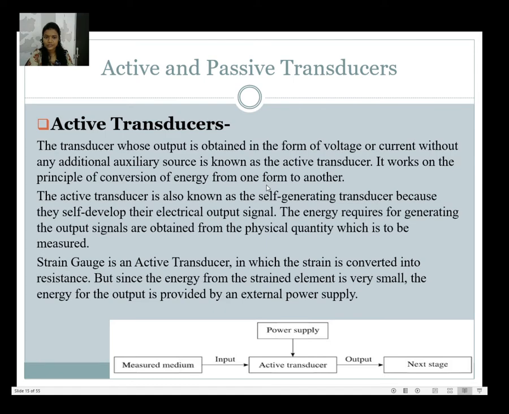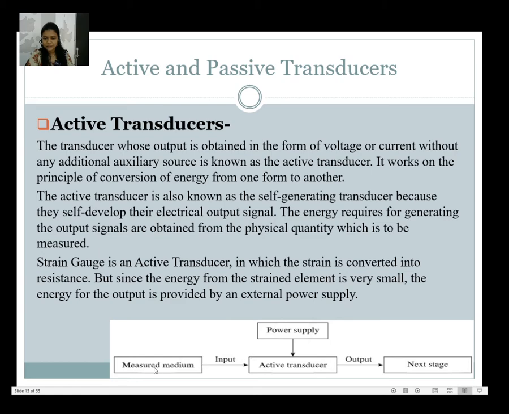So, what are active transducers? Transducers whose output is obtained in the form of voltage or current without any additional source. The active transducer is also known as a self-generating transducer because it self-develops its electrical output signal. The energy required for generating the output signal is obtained from the physical quantity to be measured. A strain gauge is an active transducer in which strain is converted into resistance, but since the energy from the strain element is very small, the energy for the output is provided by an external power supply.